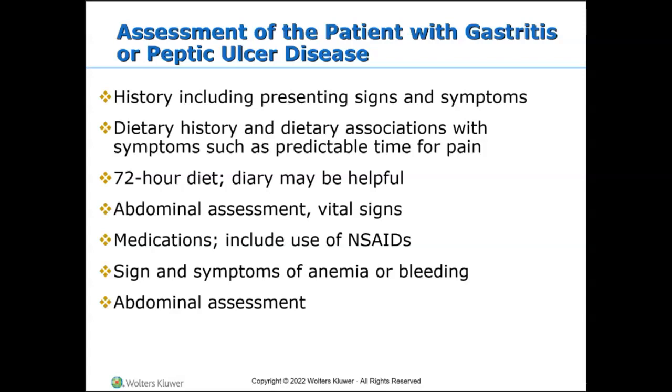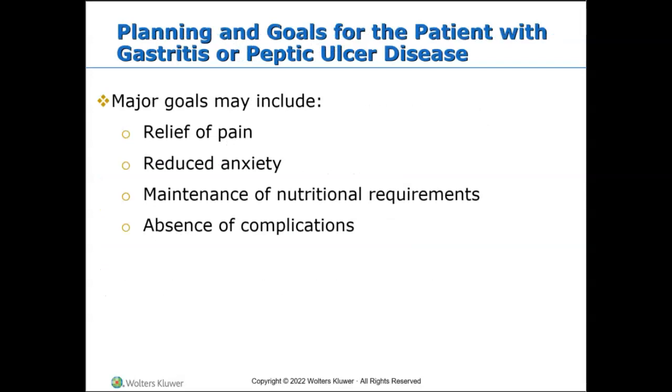We will assess if the patient's taking any medications that could lead to gastritis or peptic ulcer disease, like NSAIDs, aspirins, etc. We will assess the patients for anemia and or bleeding. We might do an upper GI endoscopy and biopsy, maybe an upper GI series. Again, with upper GI endoscopy, a pathologist will examine the tissue under a microscope, right? Doctors may use upper GI endoscopy to diagnose gastritis or anything going wrong with the gastric system, right? Helping determine the cause, and then of course managing the complications from it.